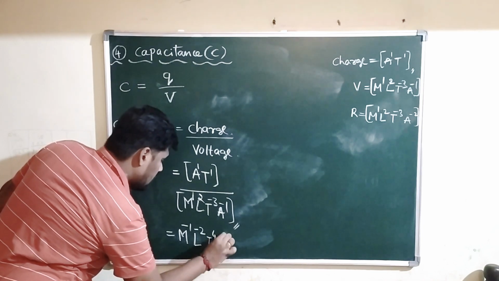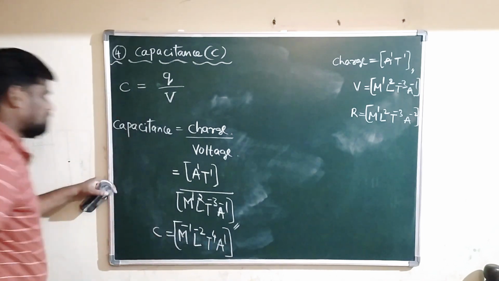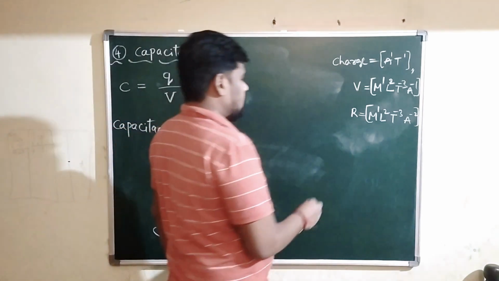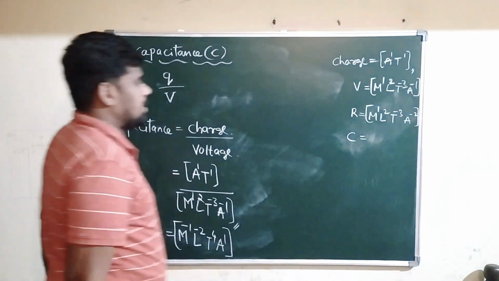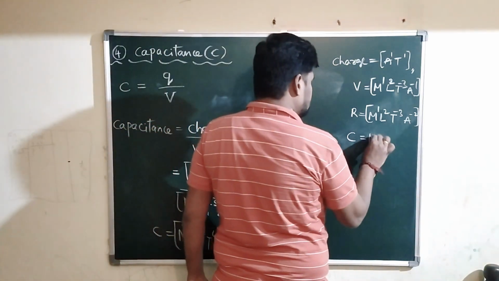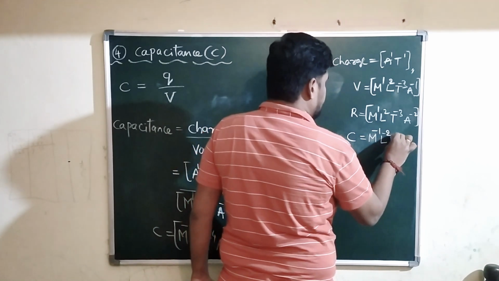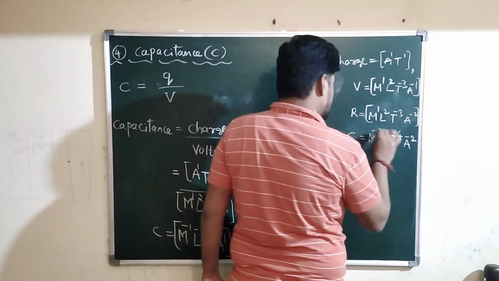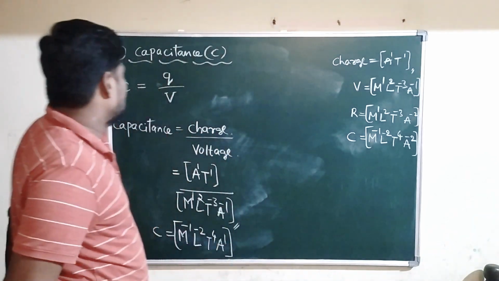It will become A power plus 1. So this is the dimensional formula for what? Capacitance. What is the dimensional formula for capacitance? C is equals to M power minus 1, L power minus 2, T power plus 4, A power minus 2. So this is the dimensional formula for capacitance.